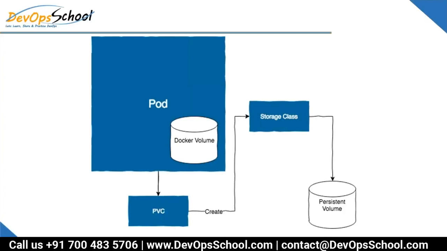Let's look at this. So dynamic provisioning: first, when the PVC is demanded, it will access one of the storage classes, and in the storage class you have a manifest defined. Whenever a PVC request happens, the storage class's manifest will create a PV on demand, and then the PV is made available and bound to the PVC, and then the rest of the things will happen with the pod. So this happens dynamically, on demand. Are you getting my points?